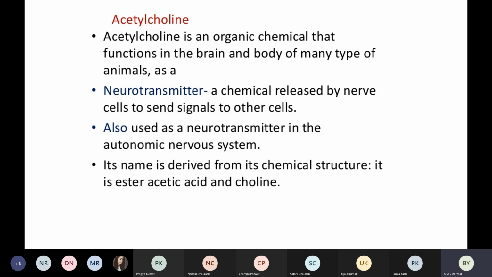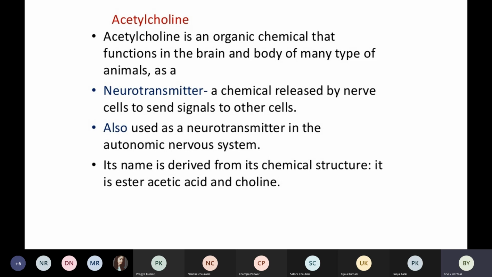So the work of a neurotransmitter is that it helps in transferring the signal from one point to another point. Whatever signals we are getting from a target point, that signal will go to the brain, and the brain will do the function, and then from the brain we will get the message and it will be sent back to the target point. So that is the function of the neurotransmitter. Okay, and acetylcholine is a neurotransmitter. It is also used as a neurotransmitter in the autonomic nervous system.